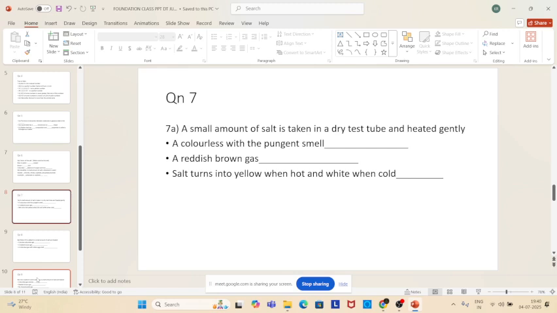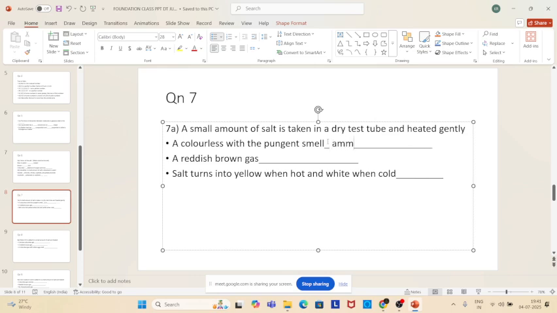Kavinaya, read. A small amount of salt is taken in a dry test tube and heated gently. A colorless gas with a pungent smell. Pungent means not a good smell. What could that salt be? Then a reddish brown gas. Salt turns yellow when hot. Three different questions. If you get a colorless gas with a pungent smell, what could that salt be?